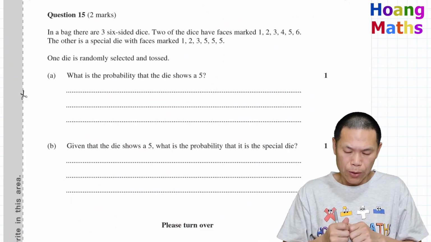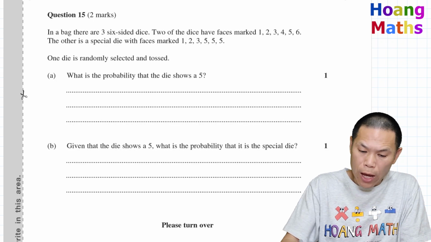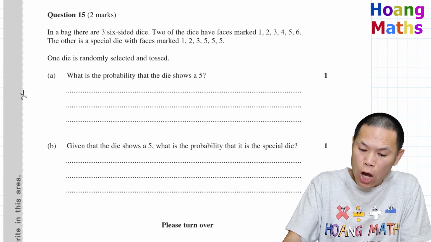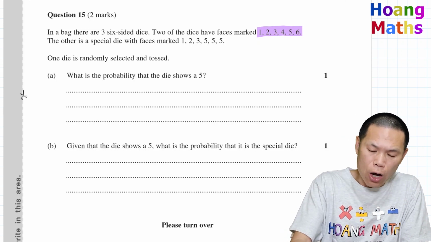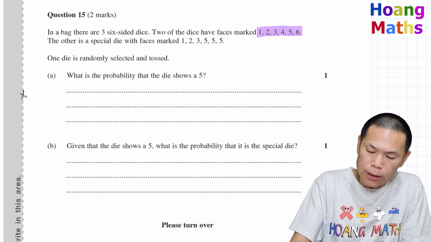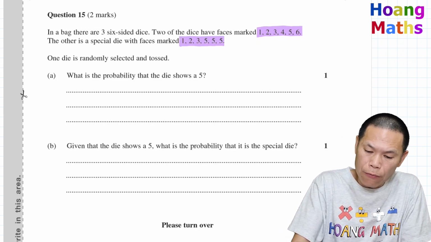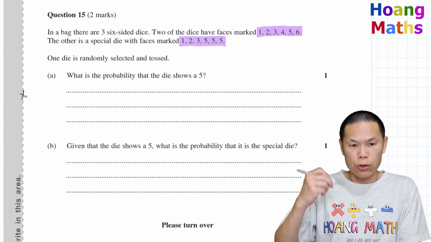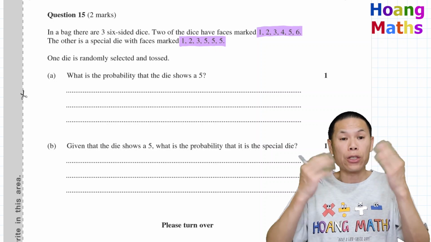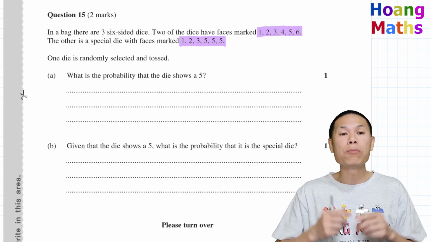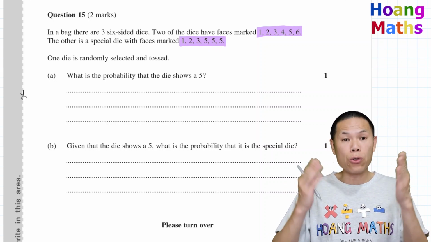Question 15. So first of all, we know that we have 2 dice that are 1 to 6. And the other die is a special die, that is 1, 2, 3, 5, 5, and 5. Okay, so remember that. And one die is randomly selected and tossed. What is the probability that the die shows a 5?